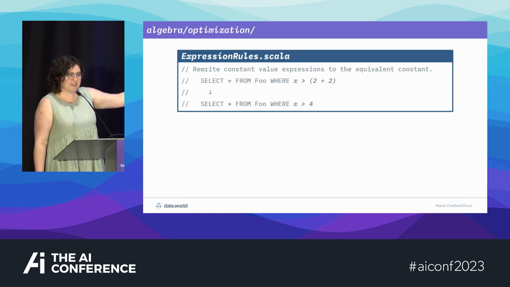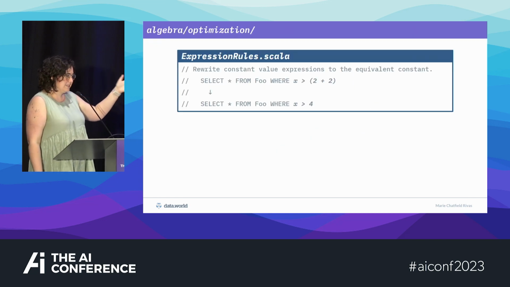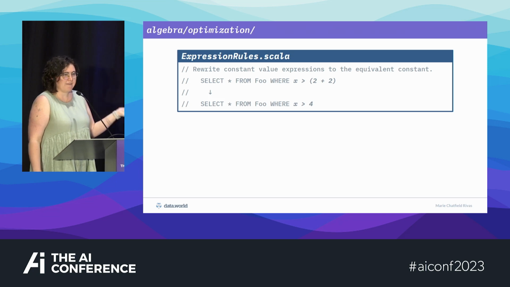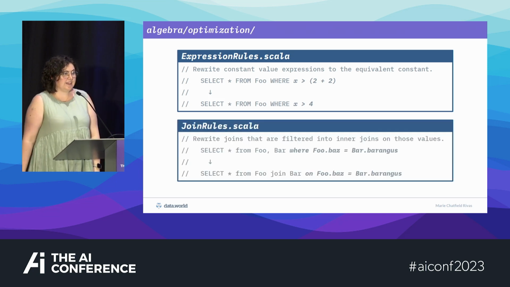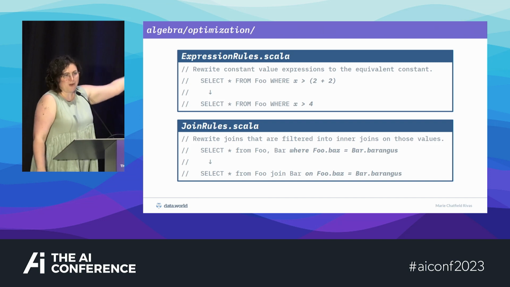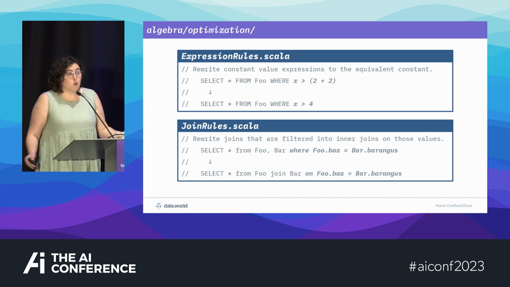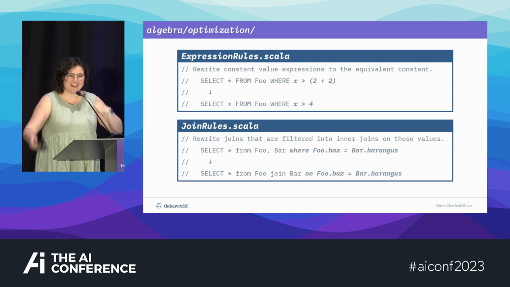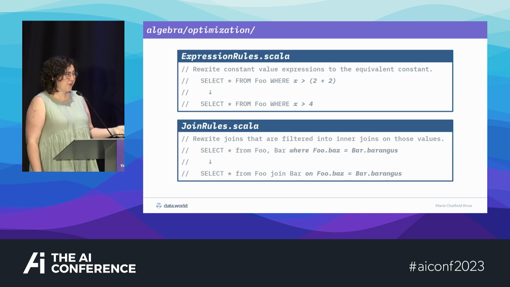So optimization, this can be things as simple as if there's a 2 + 2, just write 4. We don't need to do math every time. We know what that is. It could also be things like, hey, you just joined an entire table and then later on you filtered it, so why don't we just filter on the join and just get a lot less data out of that database? That's a cool party trick, but if you just keep iterating over and over and over again, it ends up with a much better performing query,